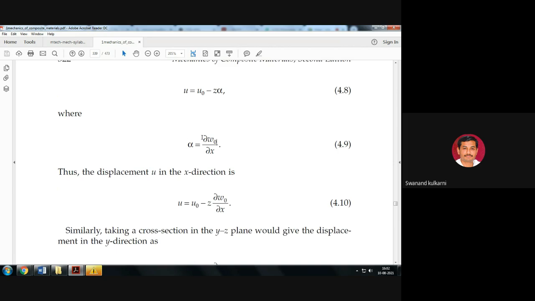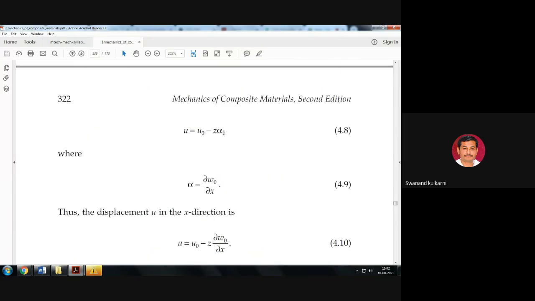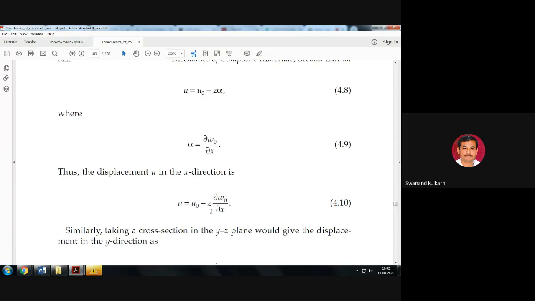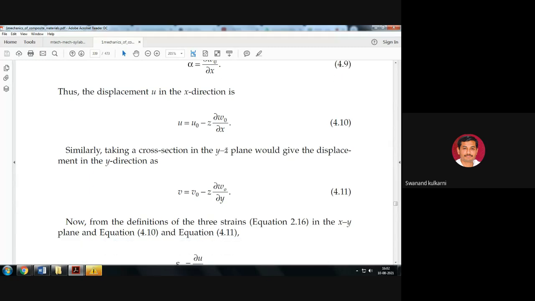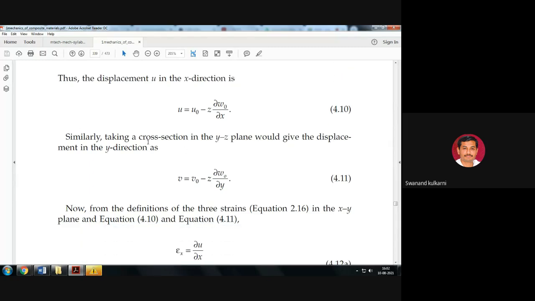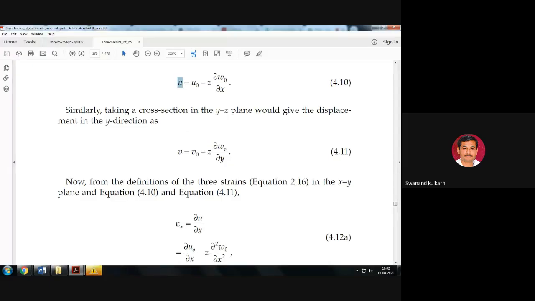Is it okay? So with the equation u is equal to u0 minus z alpha, the positional difference of A is taken here. Initially A is positioned at this point. After deformation, the position of A dash is here. So the distance difference between A and A dash is u0 minus z alpha here. So this alpha is substituted here, and u is equal to u0 minus z into dou w0 upon dou x here. Is it okay? So taking a cross section in yz plane gives the displacement in y direction here. Similarly, the same is applicable for v also.